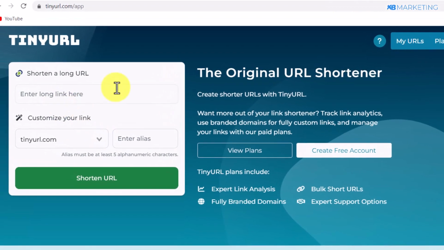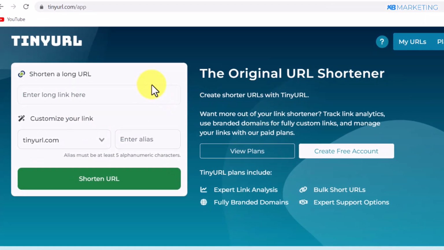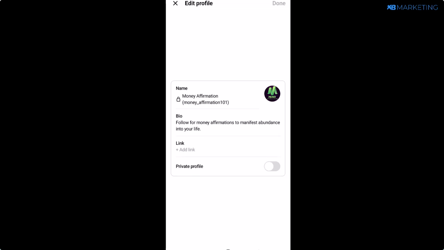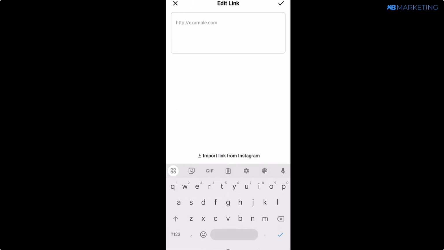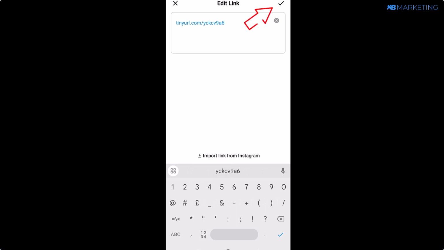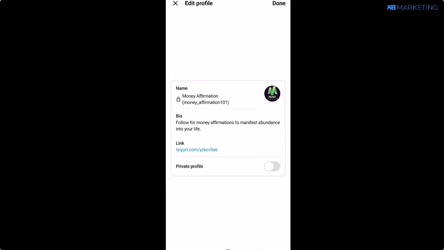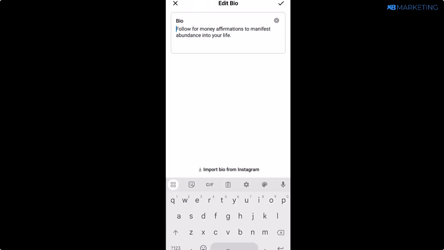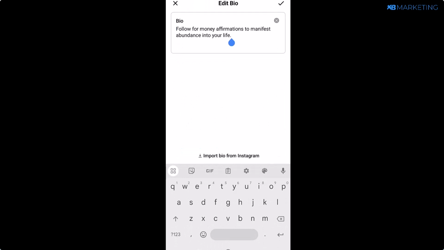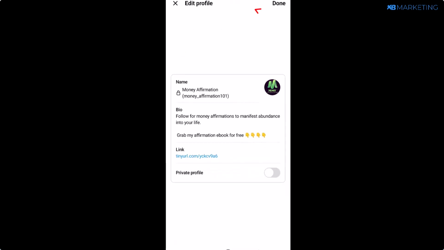So once your link is working properly, all you need to do is to head over to tinyurl.com to shorten your link. So once you shorten the link, then you want to go over to your Threads app and you want to click on link, and here you want to type in the link right here. All right, so once you type in the link like this, all you need to do is to click on this button, and now as you can see, the link is added right here. Then you want to go back to the bio and you want to type in grab my affirmation ebook for free. So once you do this, all you need to do is to click on done.